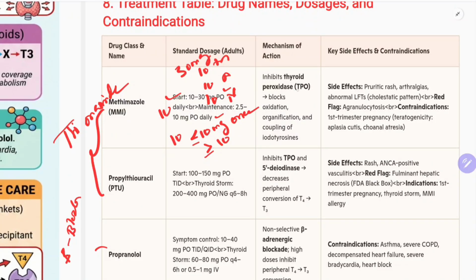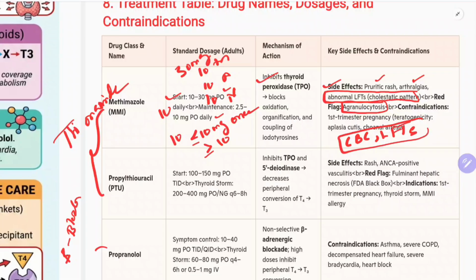So what is the mechanism of action? It inhibits thyroid peroxidase. Side effects, this is important: pruritic rash, joint pains, arthralgia. The most important side effect to remember is abnormal LFTs, cholestatic pattern. And the second most important is agranulocytosis. That means you should monitor the patient's CBC and LFT. LFTs should be monitored in methimazole. Okay, CBC and LFT.